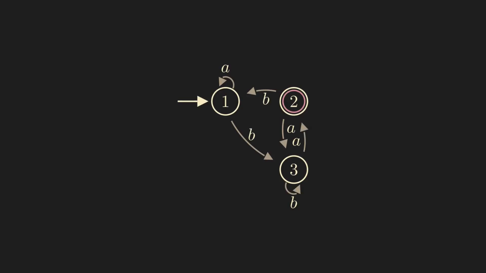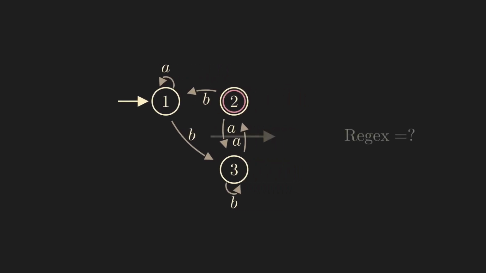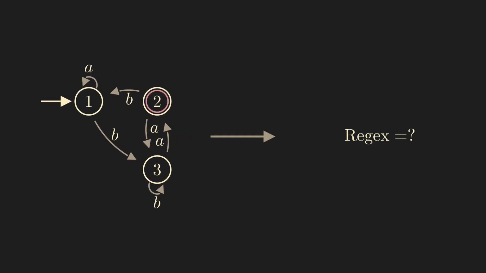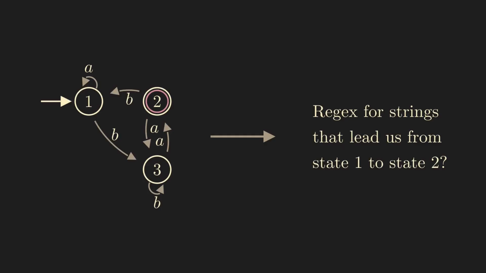Let's take any DFA. How can we show that there is a regular expression that matches exactly those strings that the DFA accepts? This is not obvious at first, but here's a very nice proof strategy that is often found in mathematics, namely, we make the problem more general to make it simpler. The actual question is, what does a regular expression look like for all strings that take us from the starting state to the accepting state?